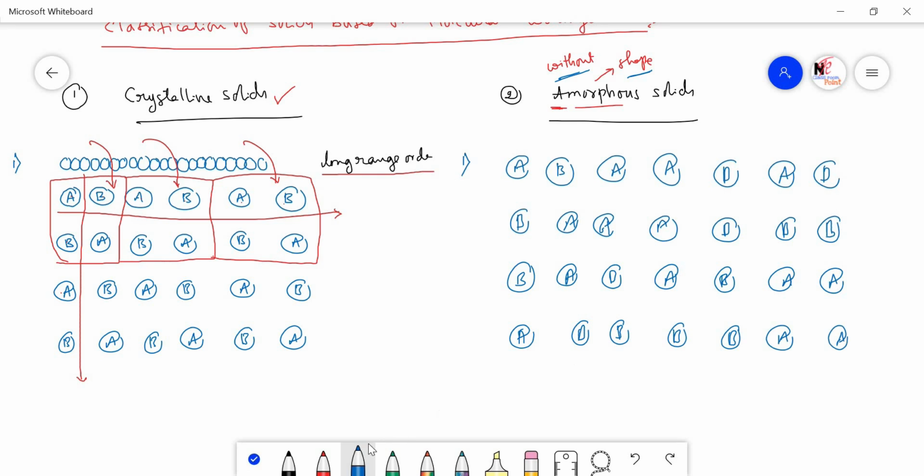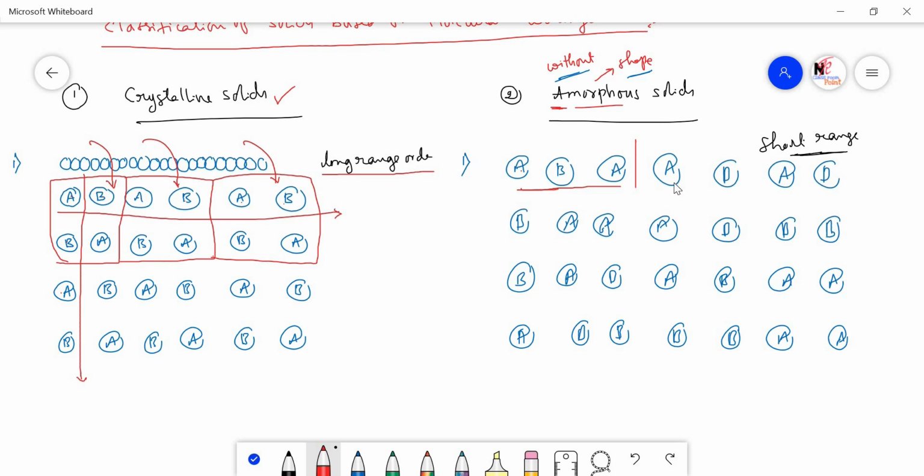So, the solids in which there is no long range order, only short range order is there, such type of the solids are called the amorphous solids. So, amorphous solids do not have a particular shape, that's why they are said to have short range order. What does it mean by short range order? See, AB order is there. So, initially A has come here, next B, again A has come. So, this order is maintained only up to here.